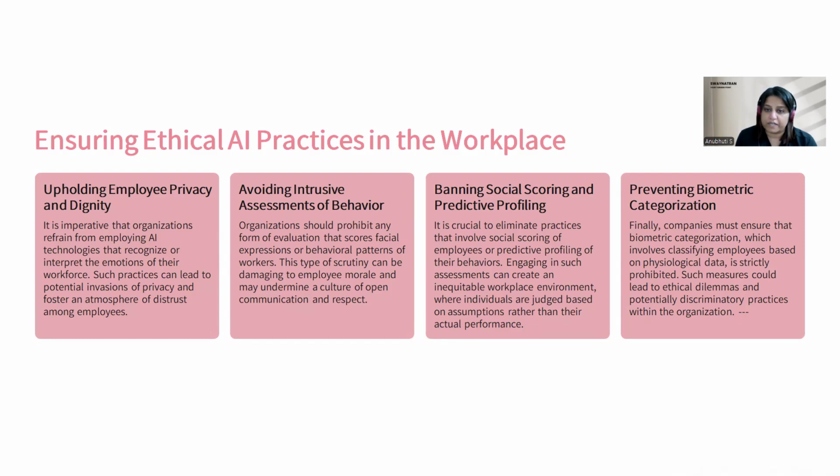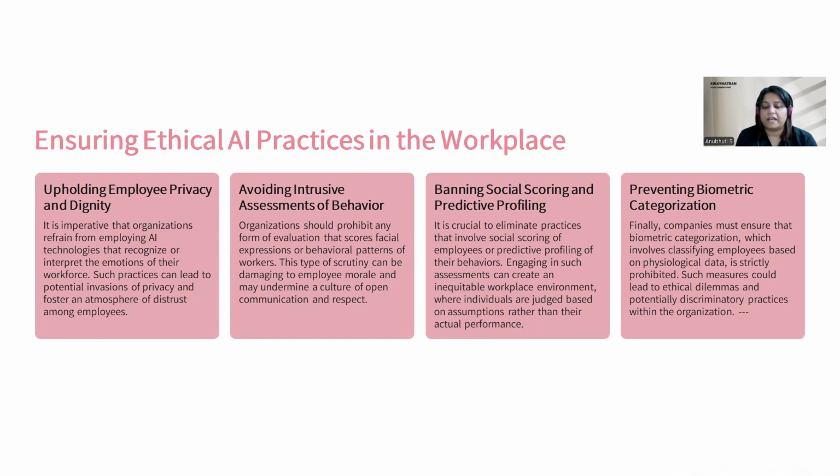Banning social scoring and predictive profiling. It is crucial to eliminate practices that involve social scoring of employees and predictive profiling of their behaviors. Engaging in such assessments can create an inequitable workplace environment where individuals are judged based on assumptions rather than their actual performance.